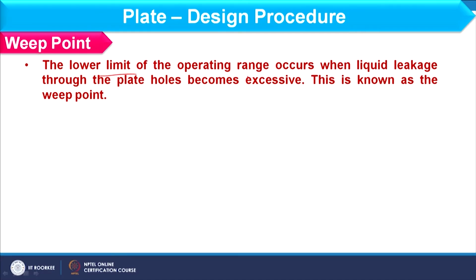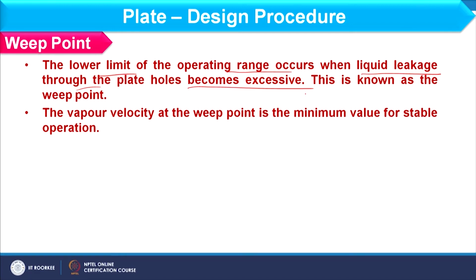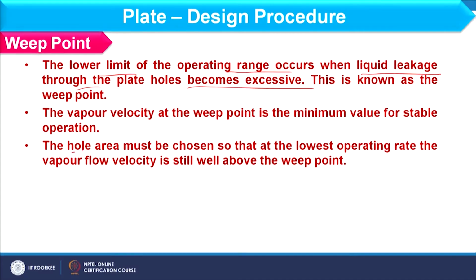So, the lower limit of the operating range occurs when liquid leakage through the holes becomes excessive, and this we consider as the weep point, as we have already discussed. What is the main concern over here? The main concern is to decide the vapor velocity accordingly, and for that the hole area must be chosen so that at the lowest operating rate the vapor flow velocity is still well above the weep point.